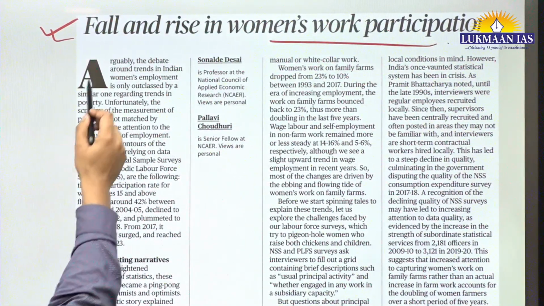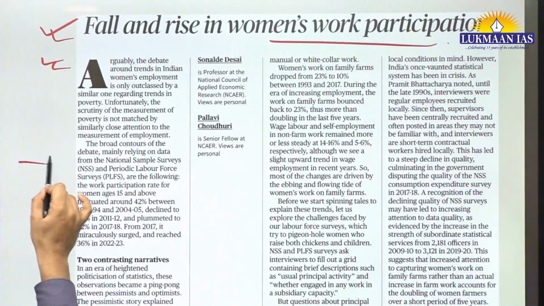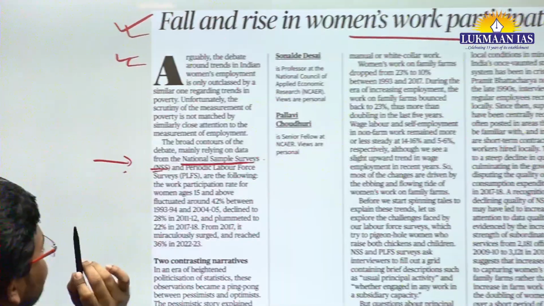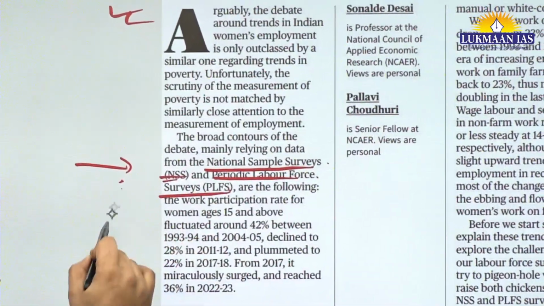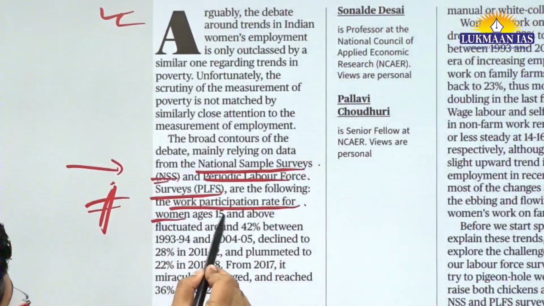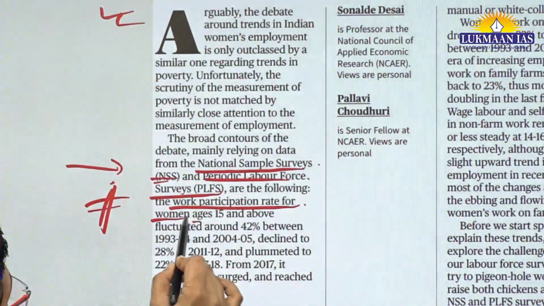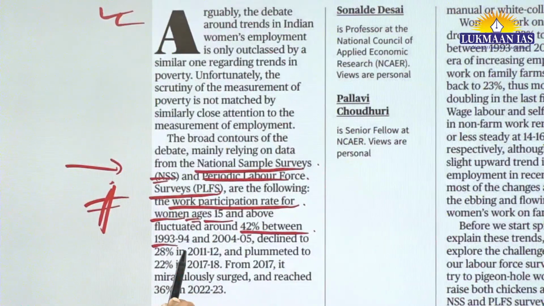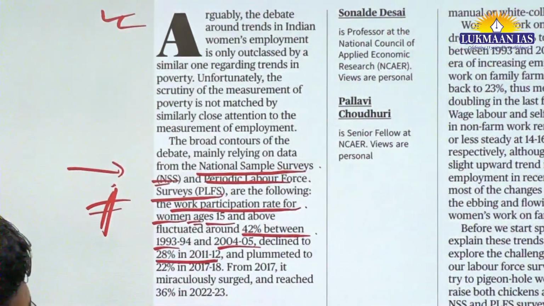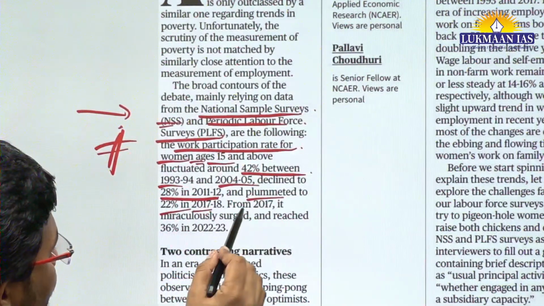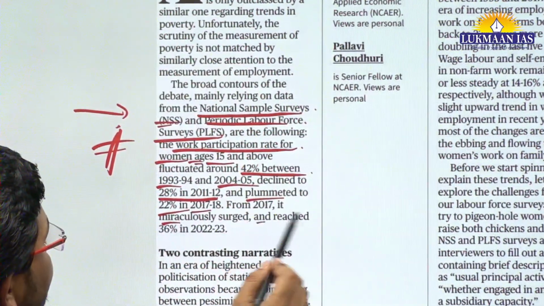Basically in this article they have discussed two important things. One is the report from the National Sample Survey, and apart from this they have discussed the periodic labor force surveys. They have said that the work participation rate for women aged 15 years and above fluctuated around 42% between 1993-94 and 2004-5, declined to 28% in 2011-12, and plummeted to 22% in 2017-18. From 2017, it miraculously surged and reached 36%.